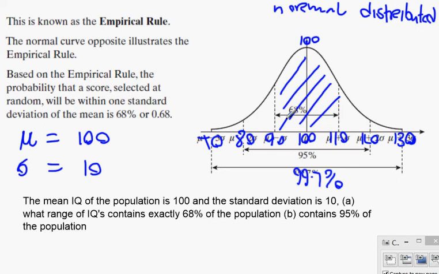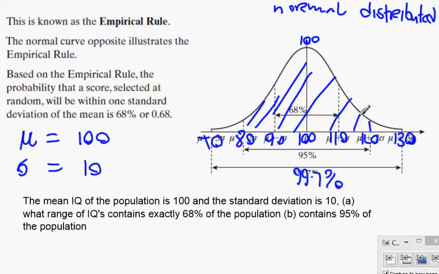Now, what would be even bigger again is the second: add on 2 deviations. 2 deviations would be from 80 to anybody? 120. In between 80 and 120 contains how many people? 95% of the population are in between these two scores. And then finally the last one is, if I did it from 70 to 130? 99.7%. That's all the empirical rule is.